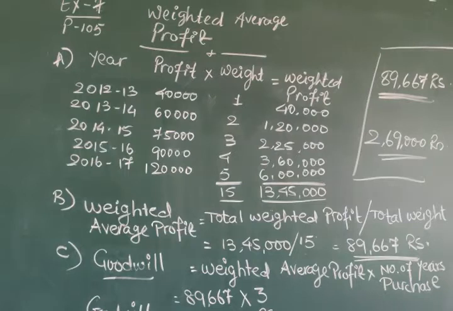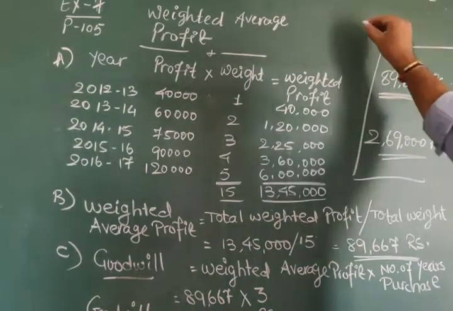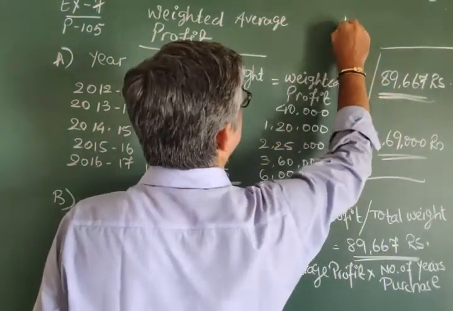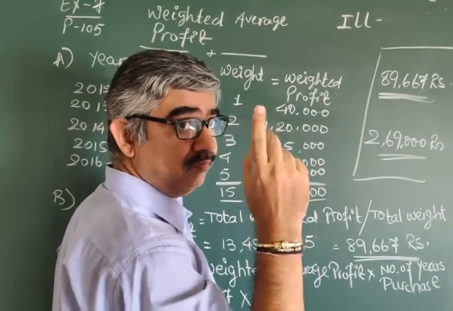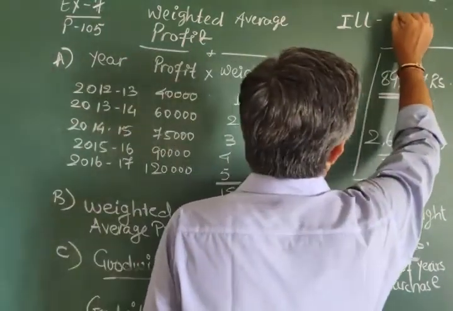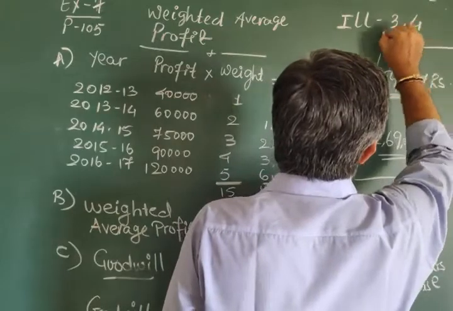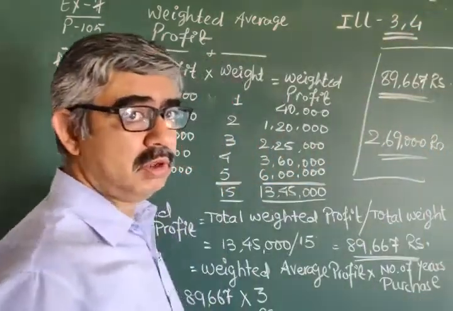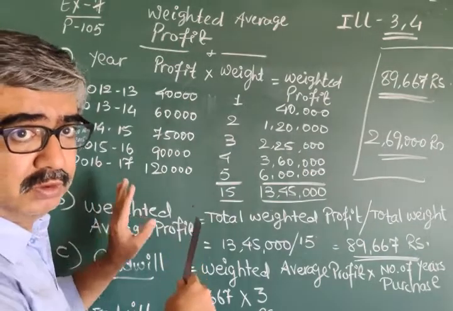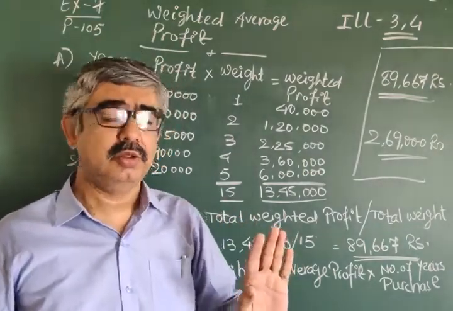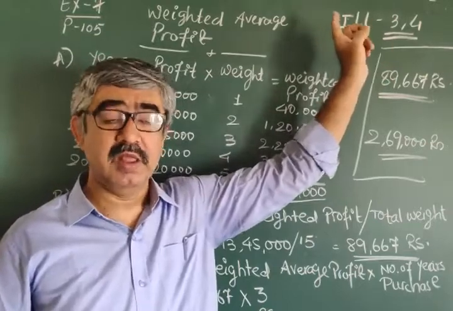After solving this, if you have any doubt, any queries, confusion, first of all, try to solve the illustrations. We already solved 2 for simple average. Here are illustration numbers 3 and 4. If you have any doubt in the weighted average method, you can solve these too.